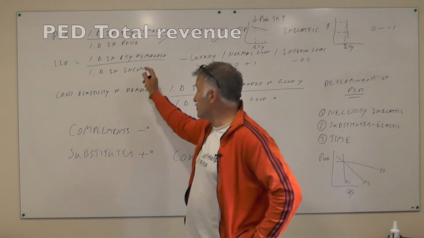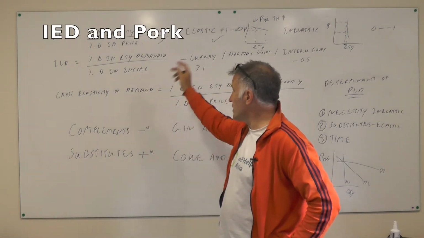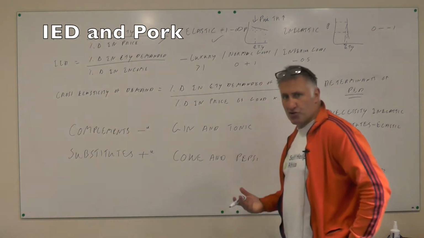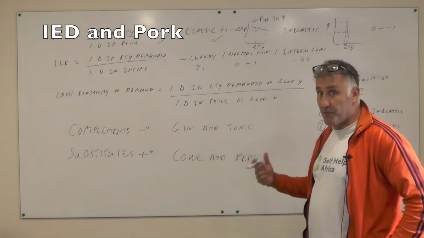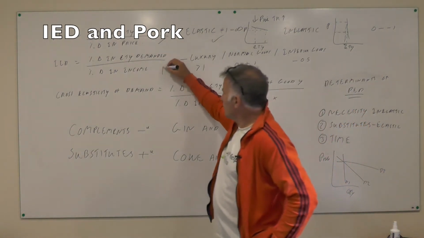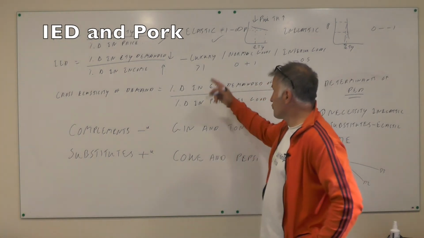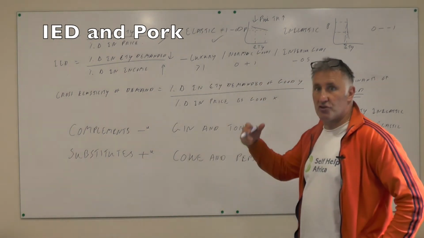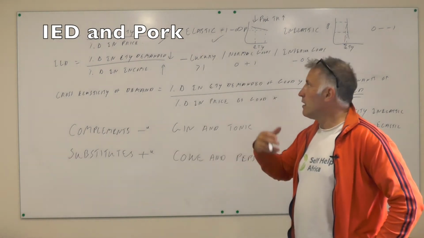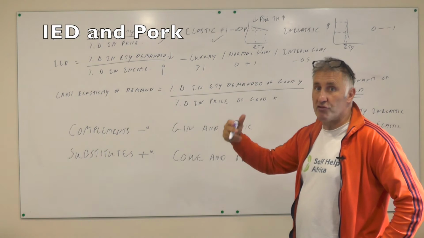Then we've got the income elasticity of demand here. Percentage change in quantity demanded divided by percentage change in income. And we get luxury goods, normal goods and inferior goods. An inferior good, remember, is when your income goes up, demand for the good will fall, right? So that's what happens in society. Luxury goods, so when your income goes up, the percentage change in quantity demanded will rise by a large amount in your increase in income.